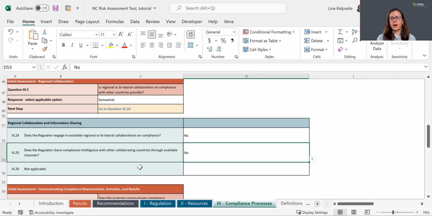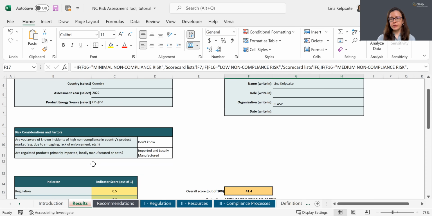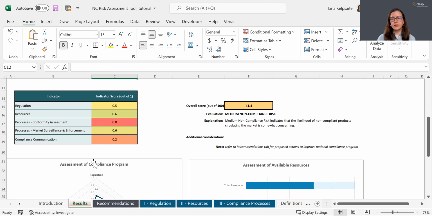After you complete answering all available questions under the 5 indicators, return to the Results tab to see the assessment results. Here, in the indicator table, you can see individual scores for each indicator, which are the same that you can see at the top of each sheet when you answer the indicator questions.